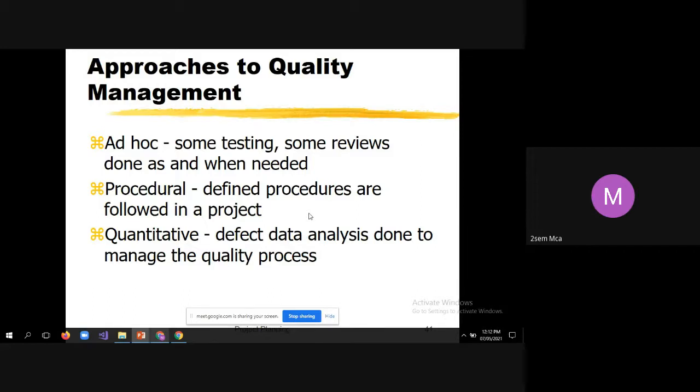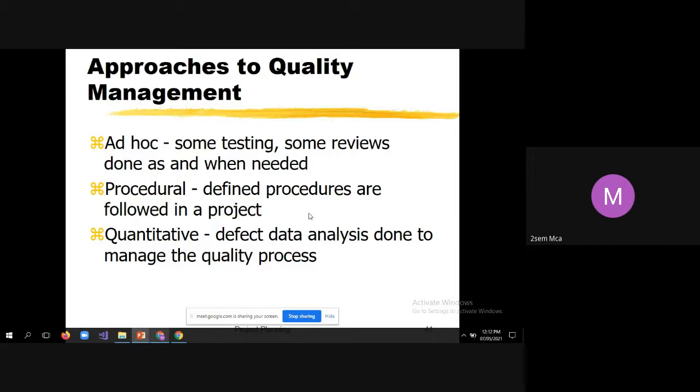So during the reviews, say for example, I am doing the review of the source code. How to do that? First I'll keep the requirements document. I'll understand what the requirement is, and I'll check the program whether the same requirements are implemented or not. Such things can be done as and when needed, and that is called the ad hoc approach.